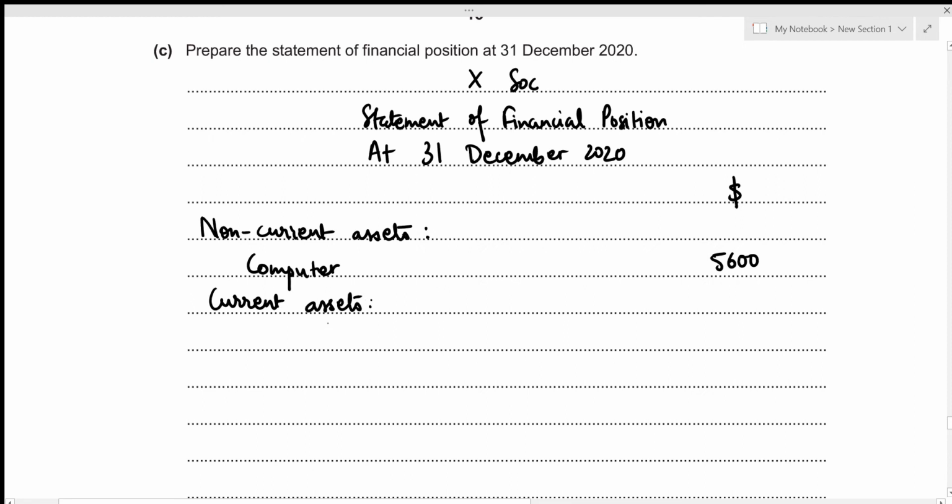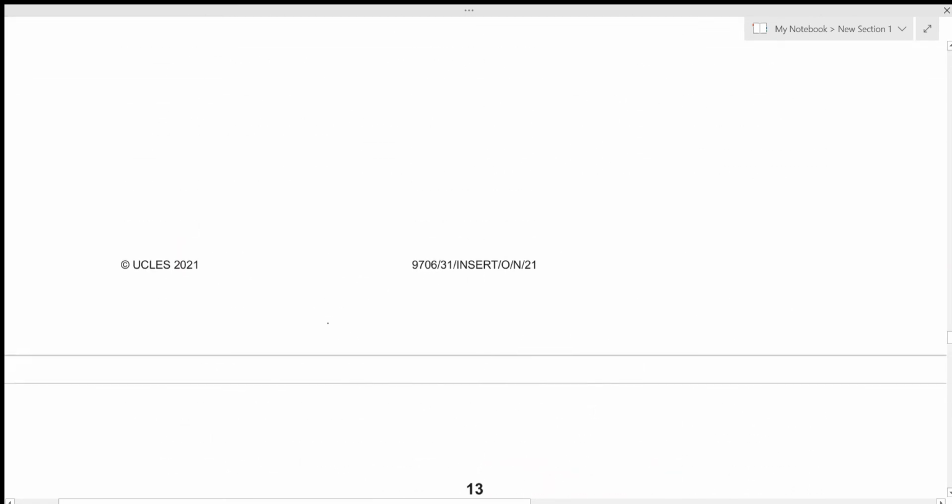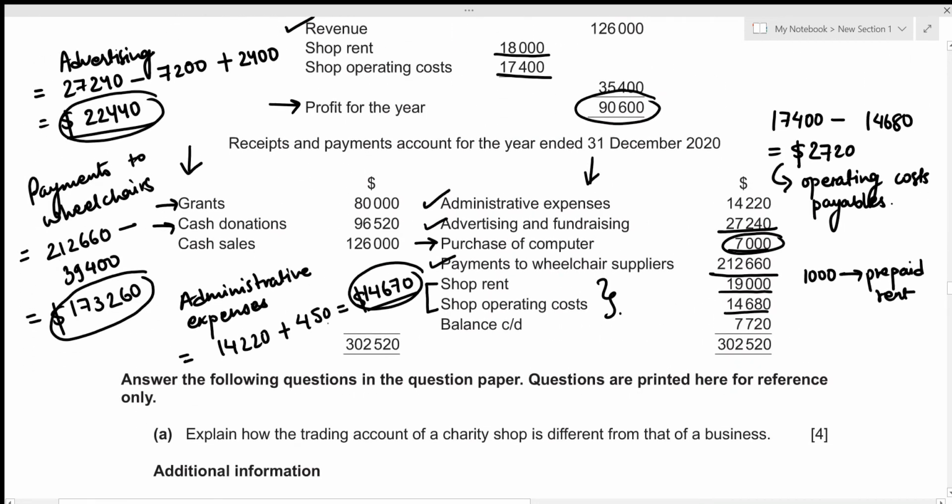Let's have a look above in order to figure out the headings that we need to include in our current assets section. Okay, so the first one is definitely our bank balance, which is given right here as balance CD. This is our closing bank balance, which amounted to 7,720. Let's write it down.